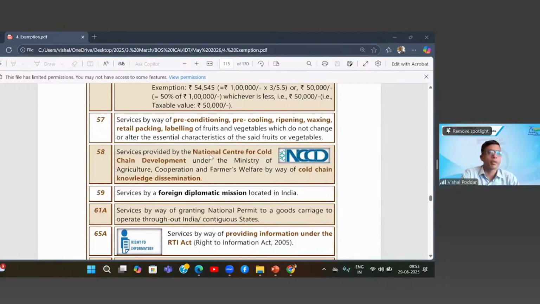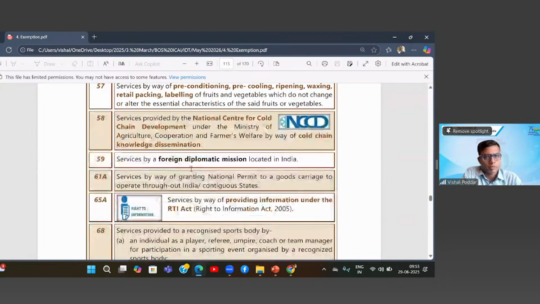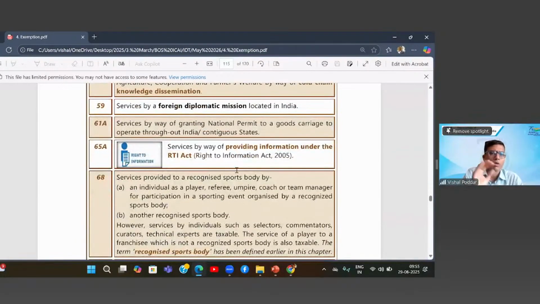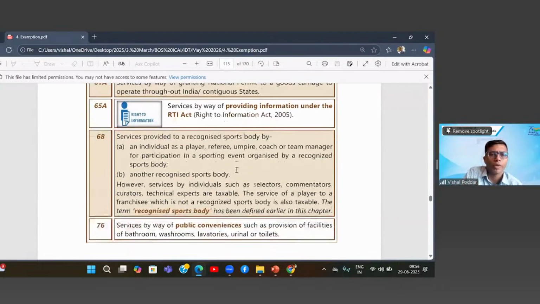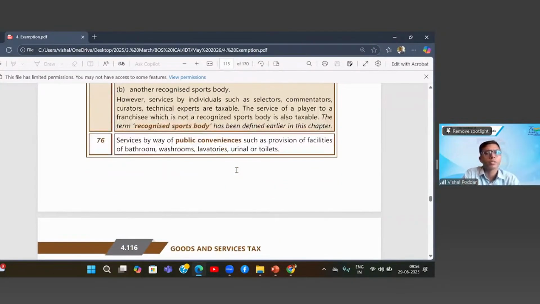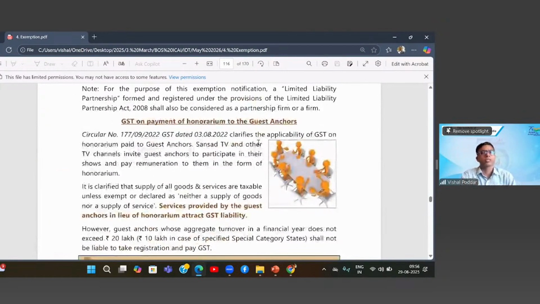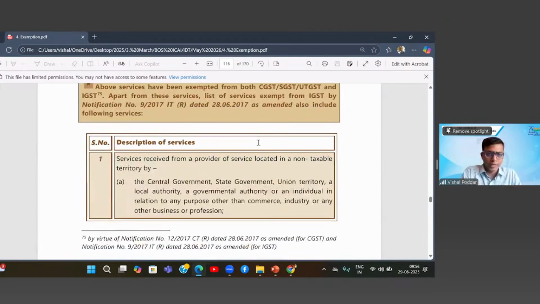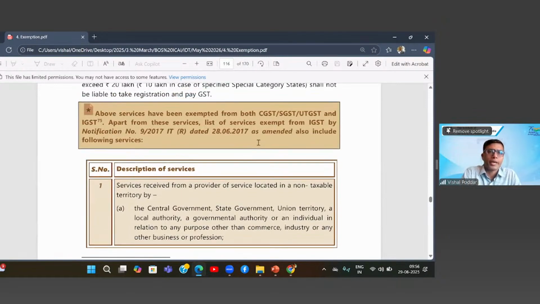Again, services provided by specific bodies like NCCD under the Ministry of Agriculture, etc., are exempt. Services by foreign diplomatic missions are exempt. So now these are all services which are very specific, case-to-case services. When you use any public washrooms, you have to pay some nominal charge. That is also exempt. So these are some very generic services which have been made exempt.